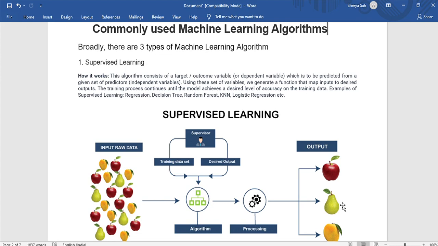Let me give you some examples of supervised learning. In supervised learning, our goal is to learn the mapping function. I'm not going into much detail. We will discuss the details in later videos, or we have many videos made on supervised learning and regression. You can check them out, all of them are available in the complete Data Monk playlist.